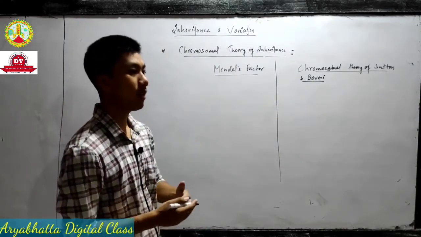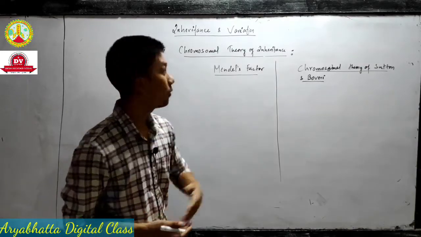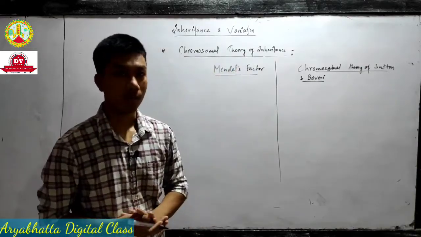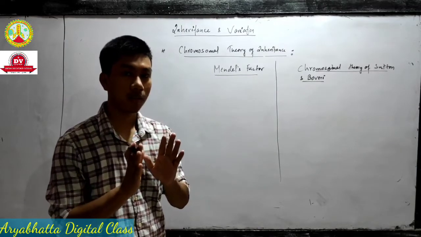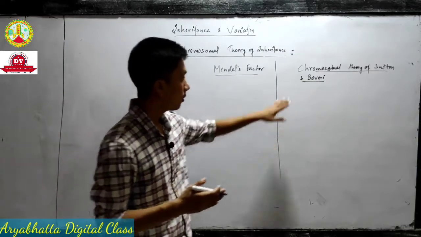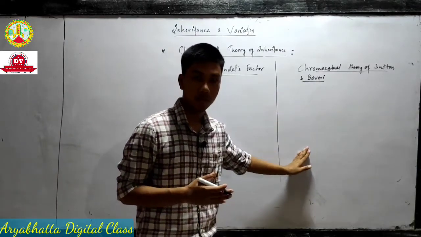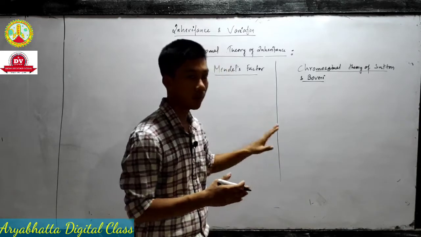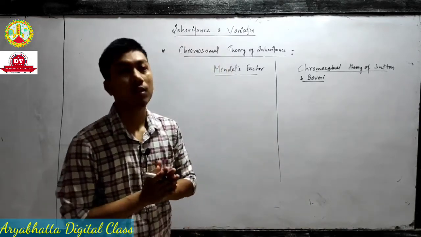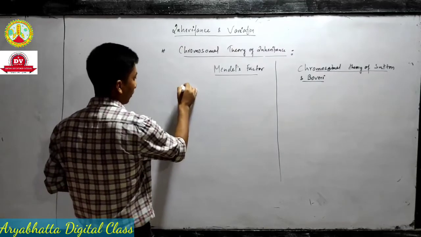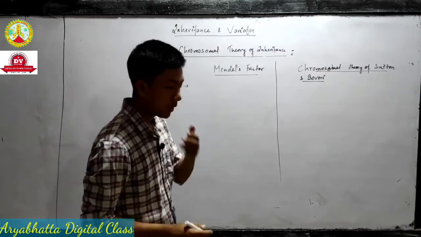और ऐसा भी पूछ सकते हैं, what are the features of chromosomal theory of inheritance. अगर chromosomal theory of inheritance का features पूछते हैं तो सिर्फ chromosomal theory of inheritance का features लिखना. ये दोनों का compare करने की जरूरत नहीं है. So first thing, what did Mendel say?